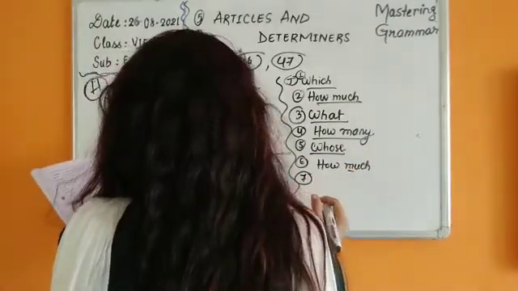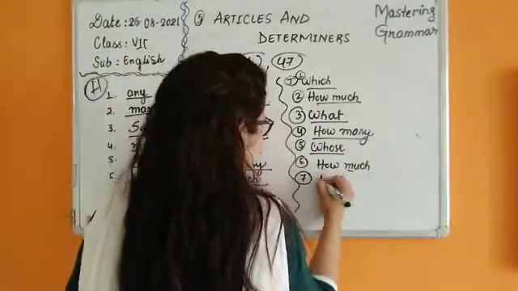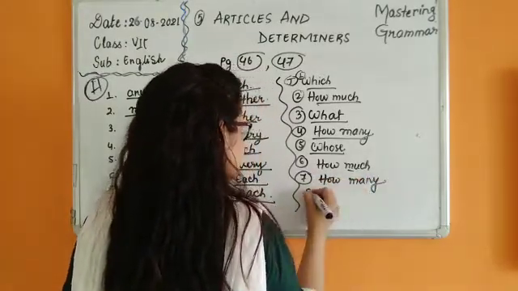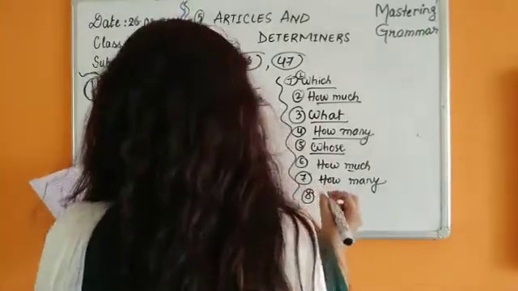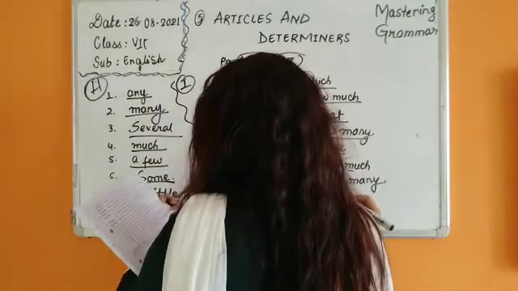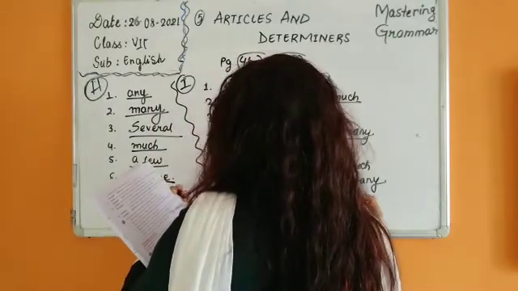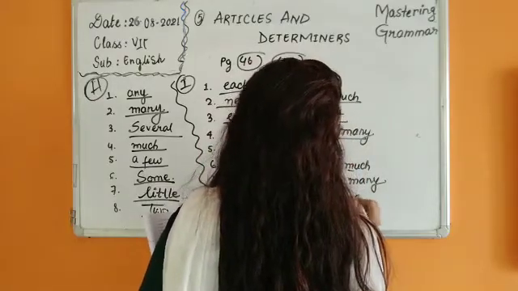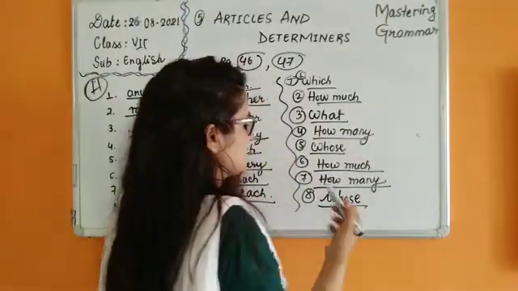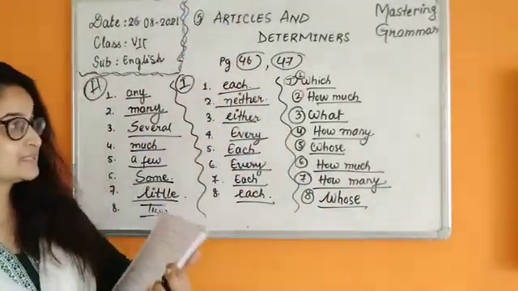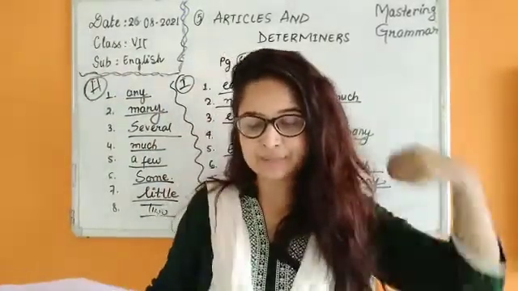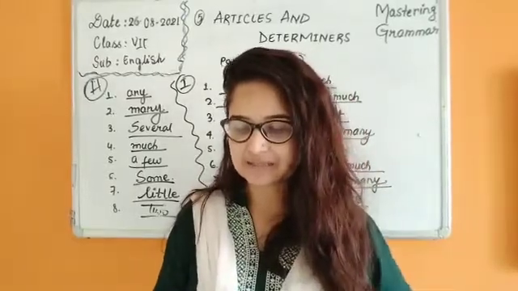And then we have dash glasses do you need? How many glasses do you need? And number 8. Dash car is parked at the gate. Children, we can write whose, okay? Or we can write which. So we are writing whose car, because it's much more relevant and much more appropriate. So here we are with exercise J, and we have one more exercise remaining, and then we will finish this video lesson. So take the correct determiners in these sentences.